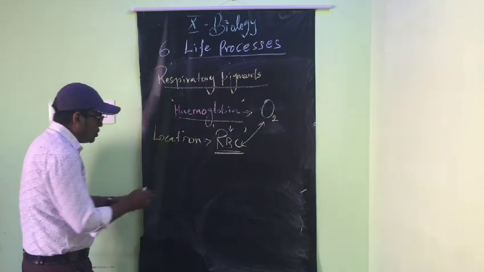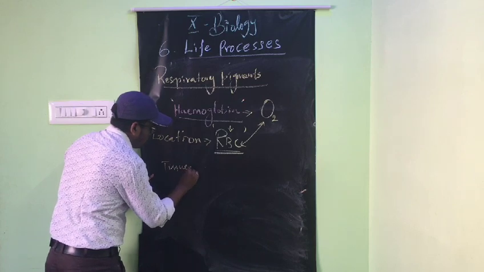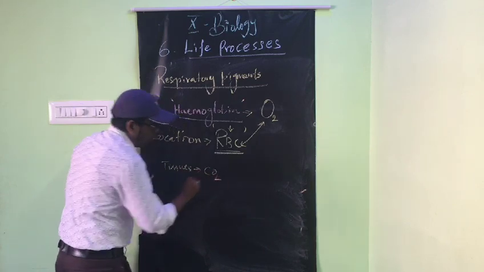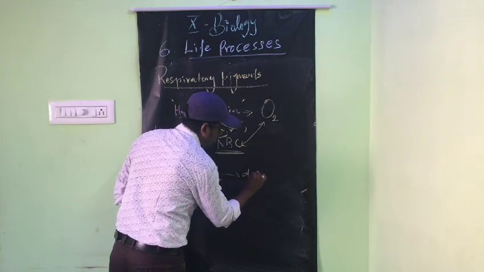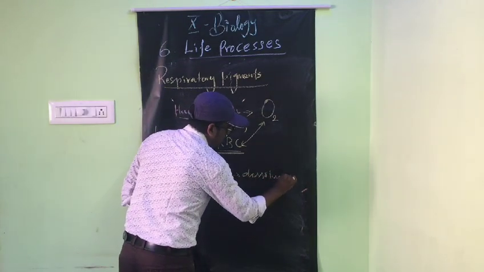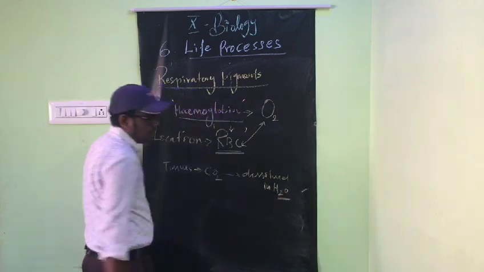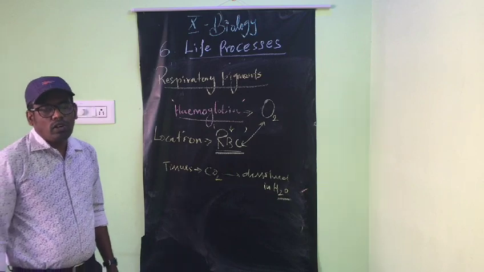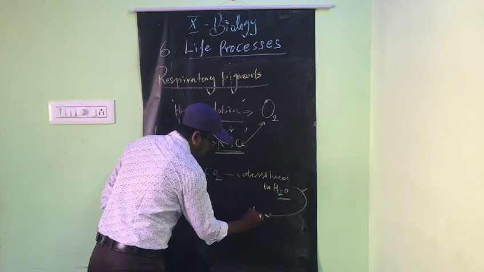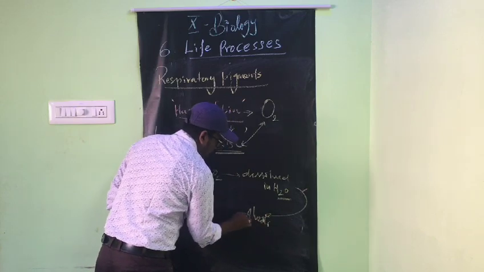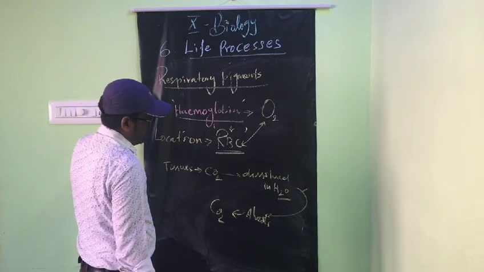So the tissues release carbon dioxide. The carbon dioxide is dissolved in water, here blood. When it reaches the alveoli, again it comes into gaseous state, as a normal state.